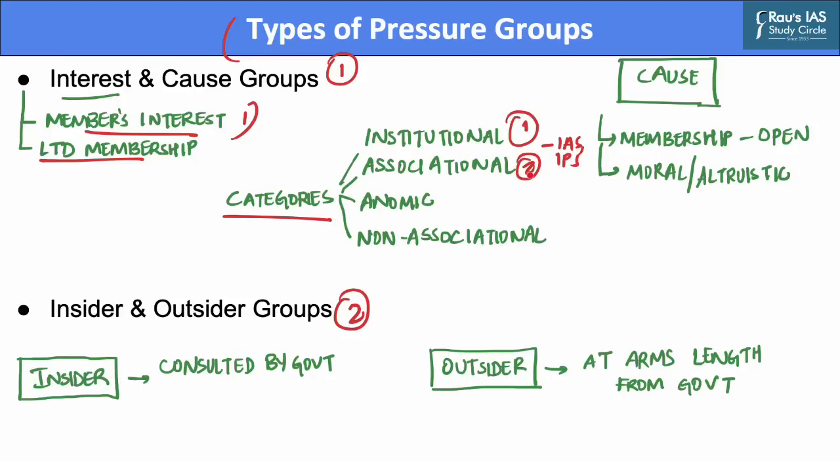The second are associational interest groups. These are organized specialized groups formed for interest articulation, but they pursue limited goals. These include trade unions, organizations of businesses and industrialists. Some examples include the Indian Chamber of Commerce, trade unions, student unions, etc.